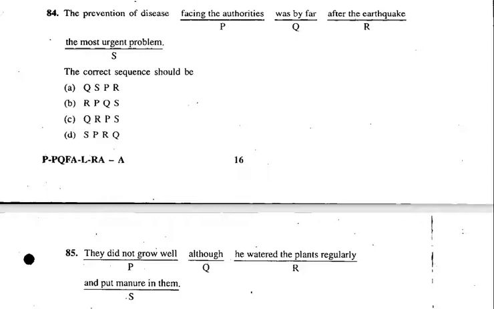The prevention of disease was by far the most urgent problem facing the authorities after the earthquake. So, right answer? Very good. So what is the right sequence? QSPR. And what is the right answer? A is the right answer. So let's move on to the next one now. The 85th one.